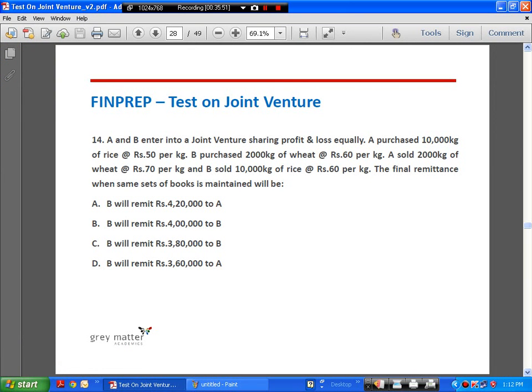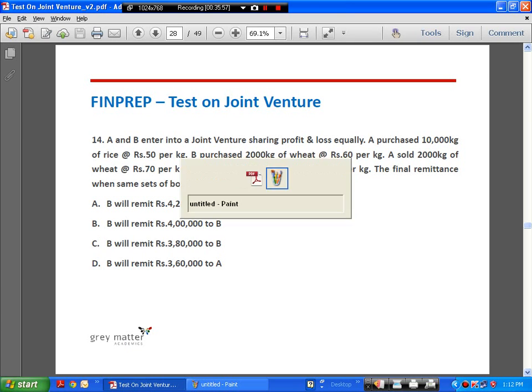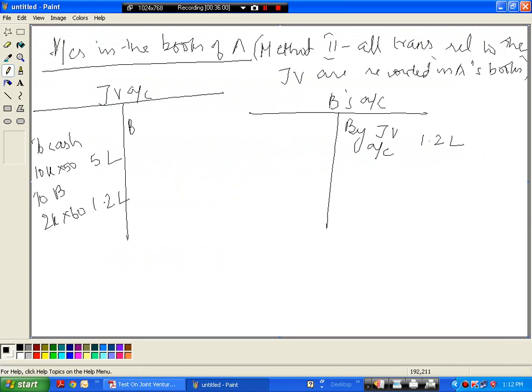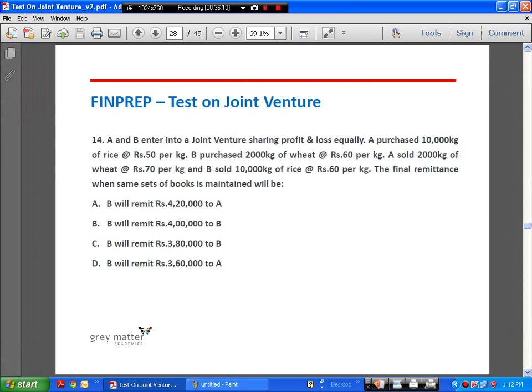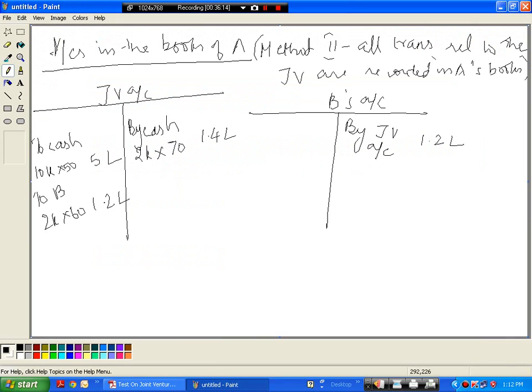Okay. Next, now what's happening? A is selling 2000 kgs of wheat at 70 per kg. So by cash, this is for the sale that A has made. 2000 kgs are sold at 70 rupees, so 1.4 lakhs. Then what happens? B is selling 10,000 kgs, so entry will be B account debit to JV. So by B's account, he's selling the 10,000 kgs at 60 rupees, so 6 lakhs, right? So now let's debit B's account to JV 6 lakhs.